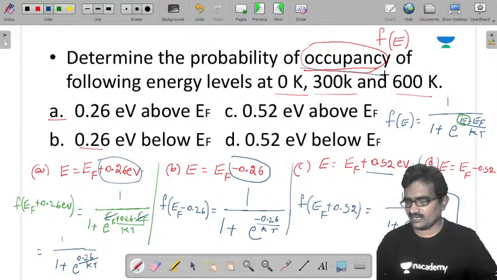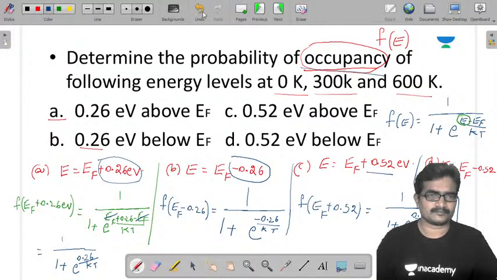For vacancy, our requirement is, that is occupancy. Okay. Next I am going to vacancy.